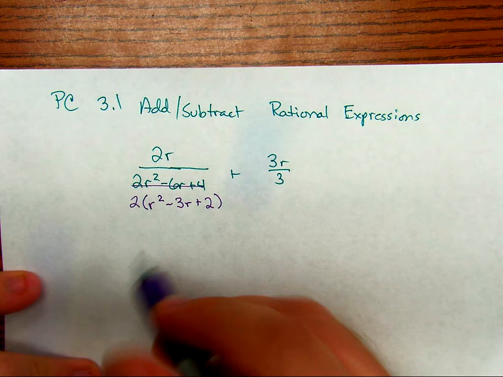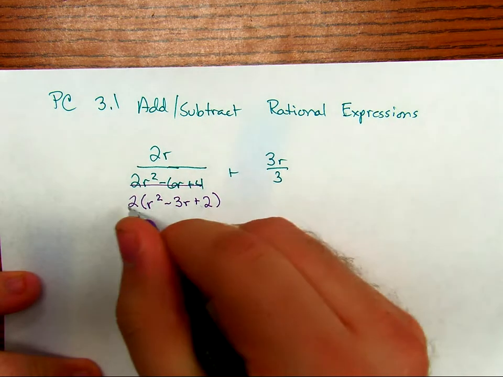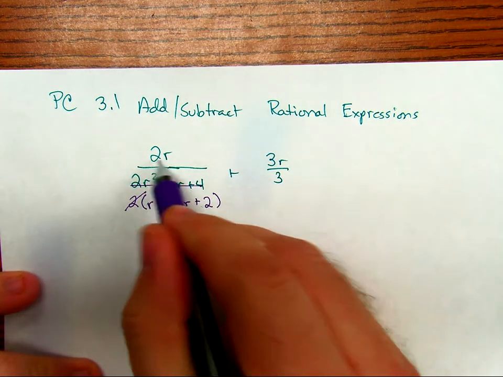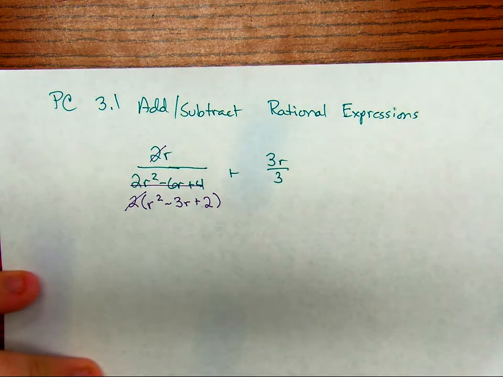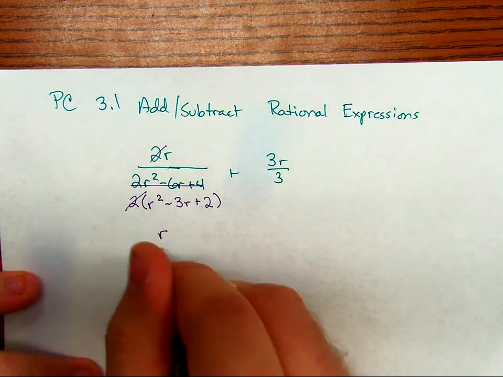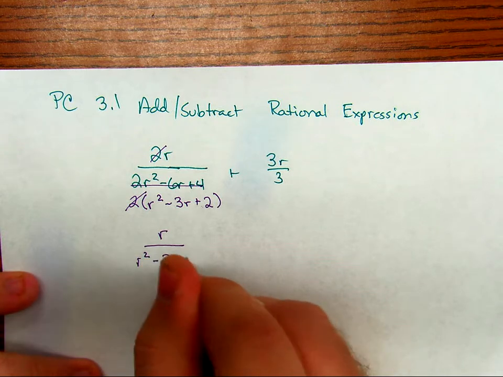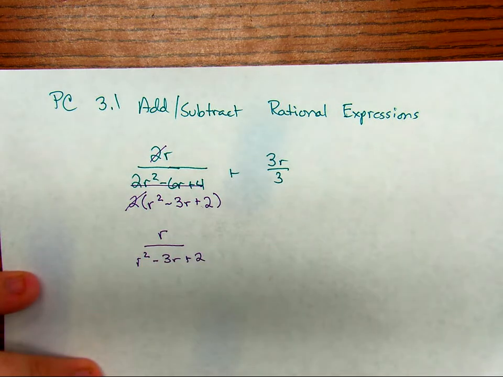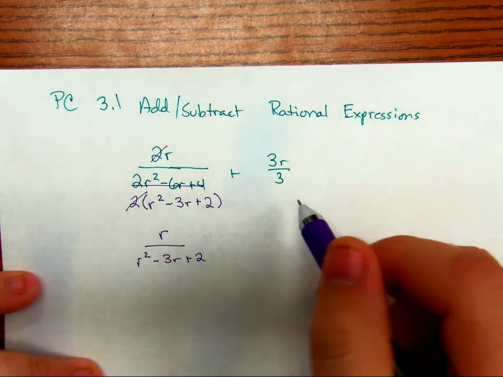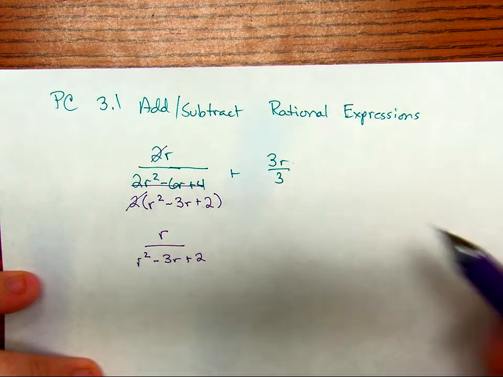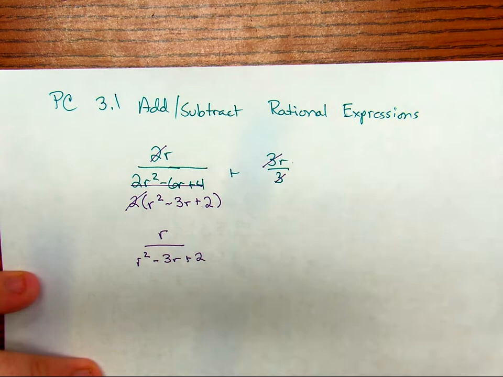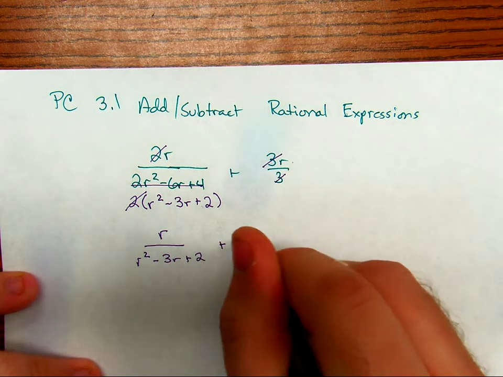And the whole point of doing that is so that this 2 times the trinomial, that 2 can cancel with this 2 times r. Only cancel common factors that are multiplied together. So my new left-hand fraction is going to be r over r squared minus 3r plus 2. Over on the right-hand side, I have this 3 times r divided by 3. Well, 3 divided by 3 is 1, so I just have a fraction of r over 1.